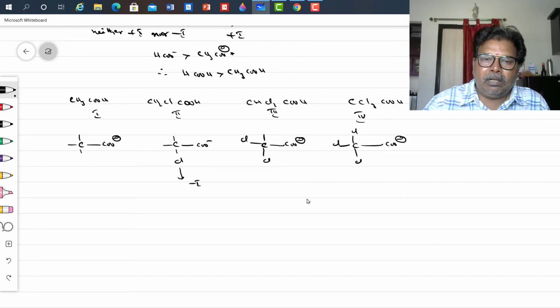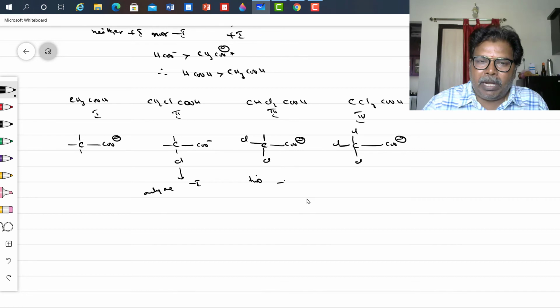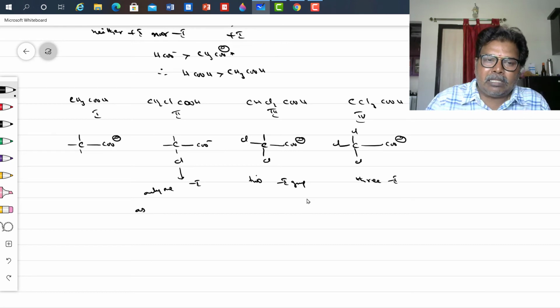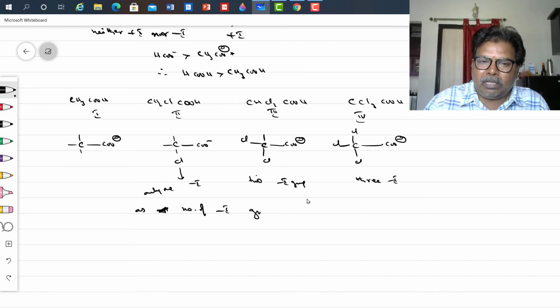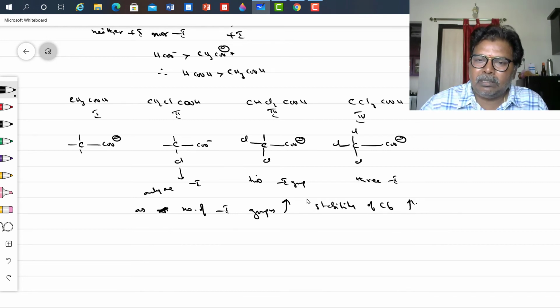So here only one minus I group is there. Here 2 minus I groups are present. Here 3 minus I groups are present. As the number of minus I groups increases, the stability of the conjugate base increases.